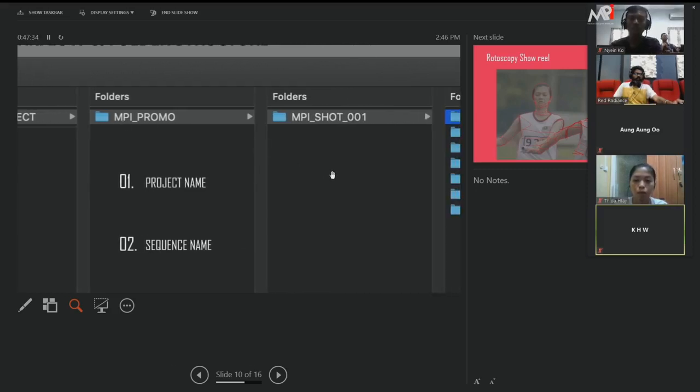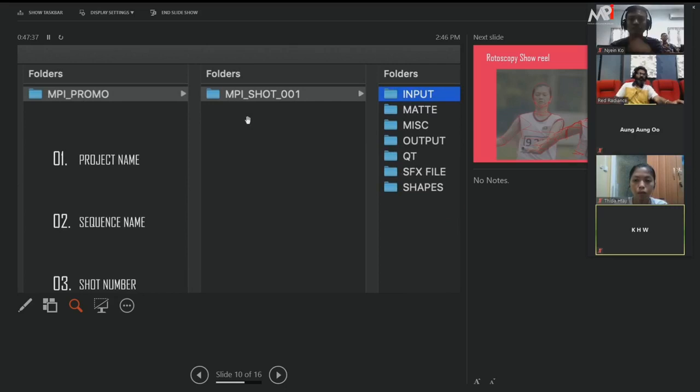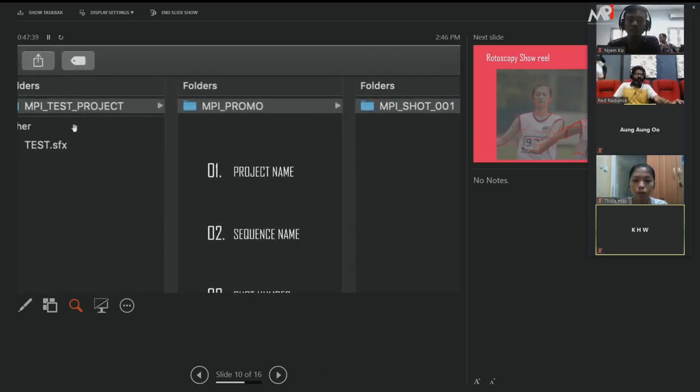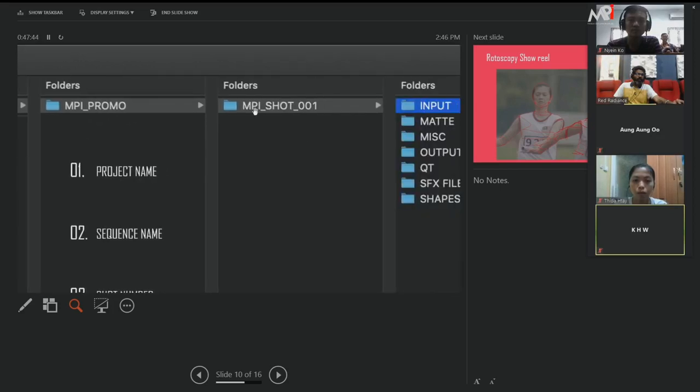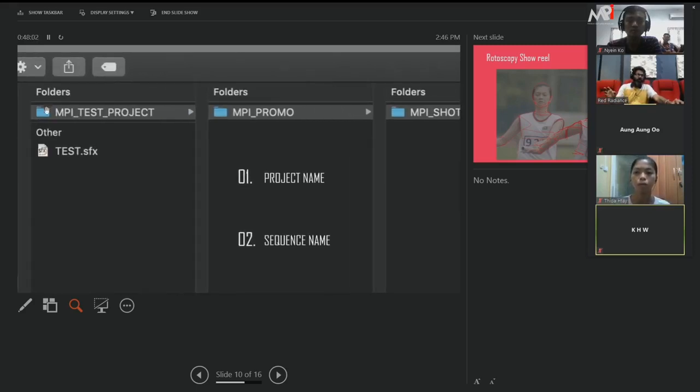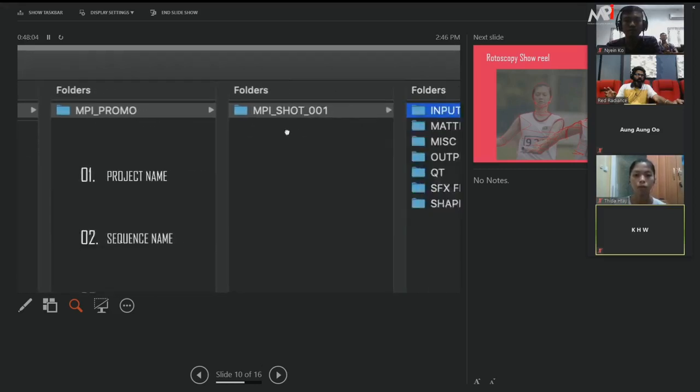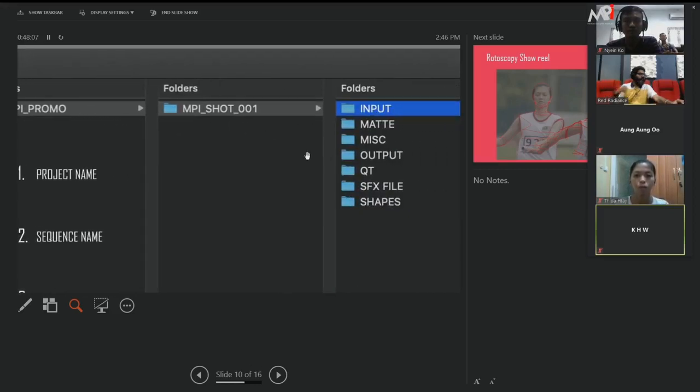Inside the sequence, you have to create the shot. For example, the naming you can see: MPA test project, the MPA promo, the MPA. The naming has to be maintained. Naming is very important so that everyone can understand which shot. If you have 100 shots and you maintain it like this, it will be easy to understand which shot has an error and which shot we need to give output. So that's why the naming should be maintained as per the project details.